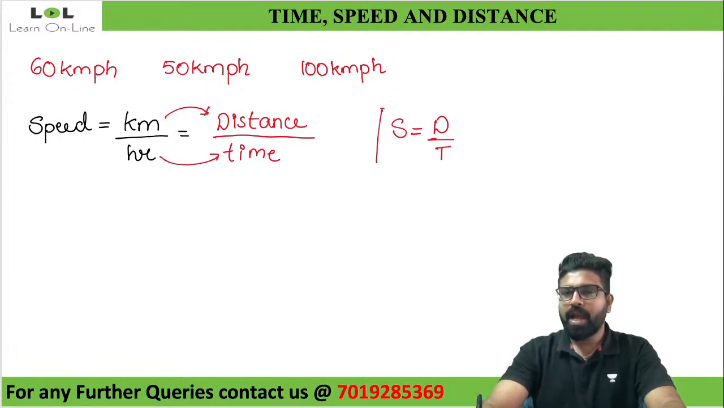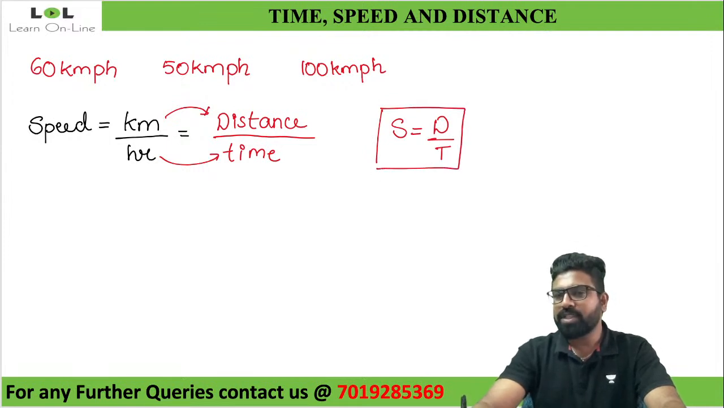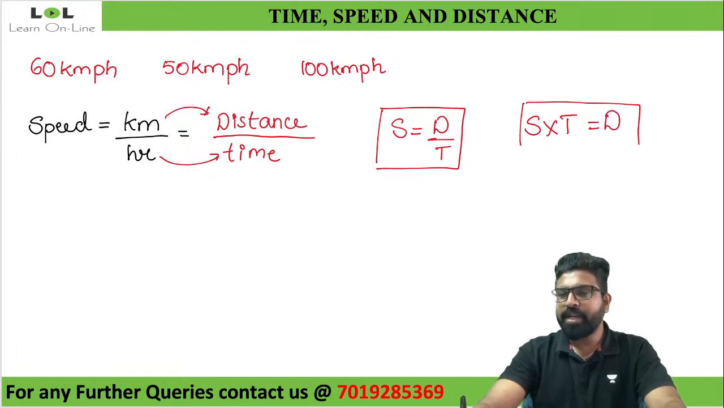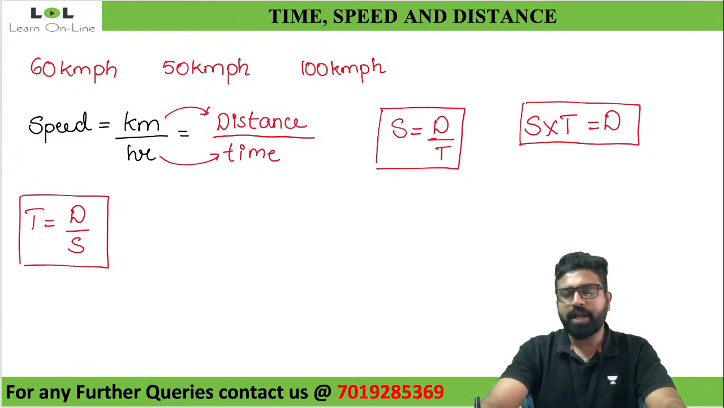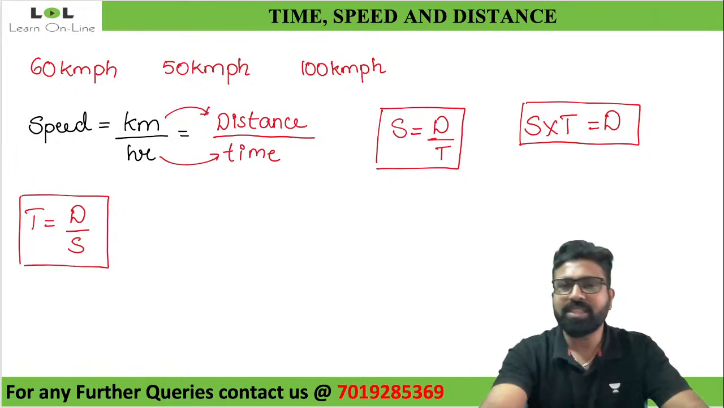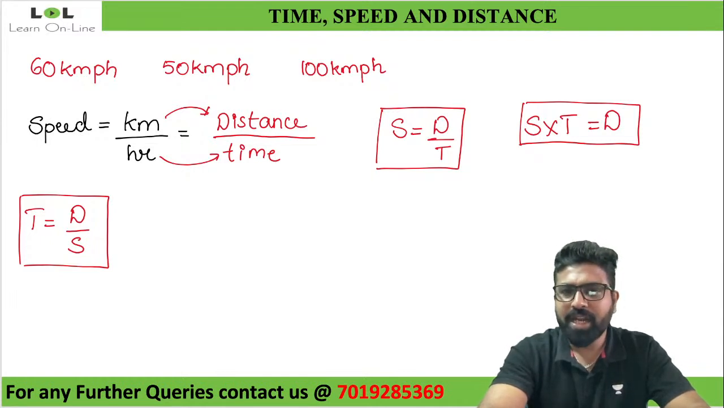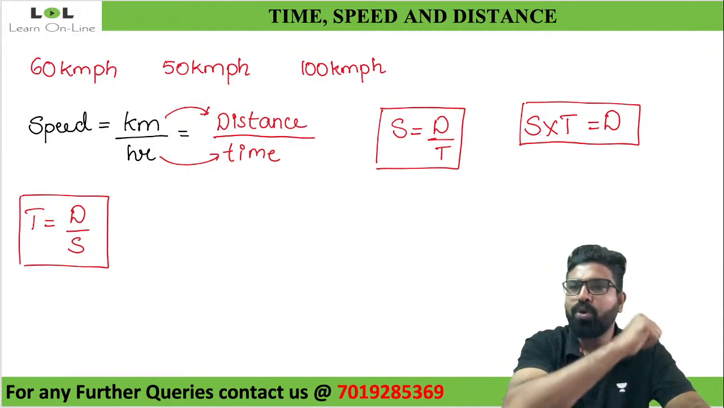This is one formula. And one more thing is, if you send this time to the other side, I can tell that distance will be equal to speed into time. Or I can send speed to this side and time to this side. So what will time be equivalent to? Time will be equal to distance divided by speed. These are the three important formulas that we'll be using in time, speed and distance. And I didn't ask you to memorize these formulas. I showed you how to get these formulas.